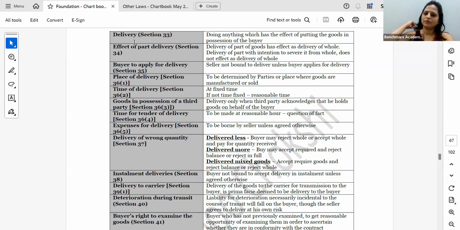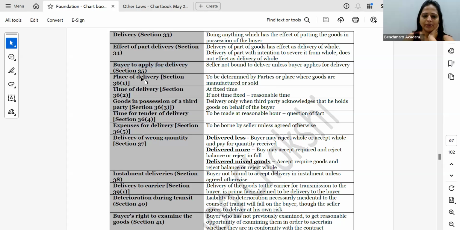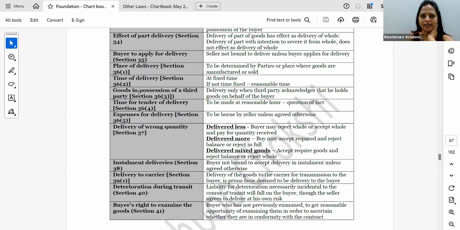If you have delivered a part of the goods, then it is believed that you've given the whole of the goods. Buyer to apply for delivery. If the seller is not supposed to deliver, the buyer has to ask, then he has to apply. Place of delivery will be the place which the parties have agreed upon or the place where the goods are manufactured or sold. Time: fixed time if they have agreed, if not then reasonable time.